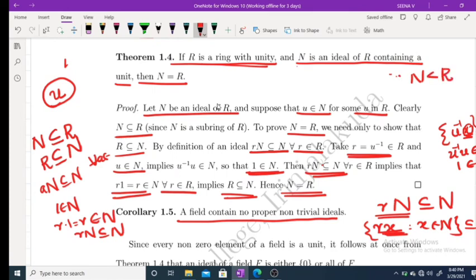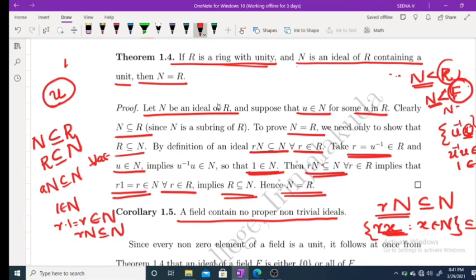Suppose N is properly contained in F. Clearly, as F is a field, F is a ring with unity, and every element of F is a unit. Therefore, every non-zero element of N is a unit. Therefore, N is an ideal containing a unit.